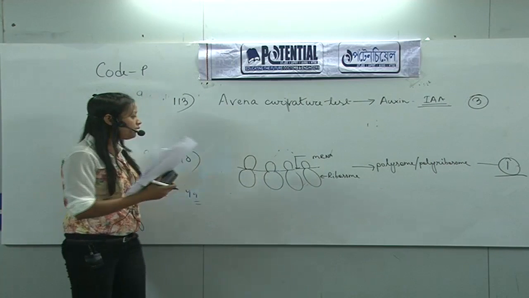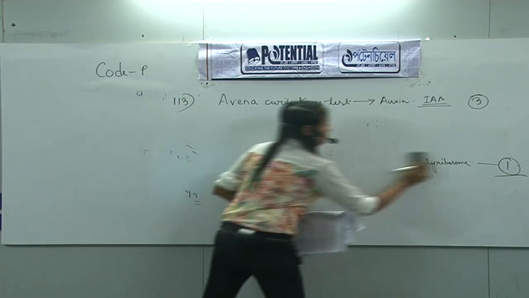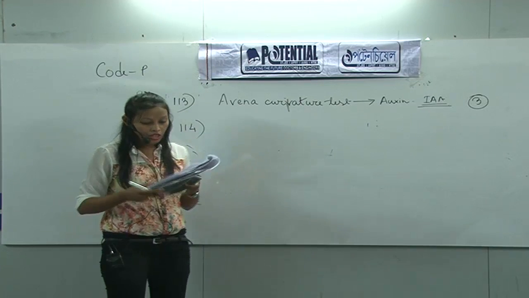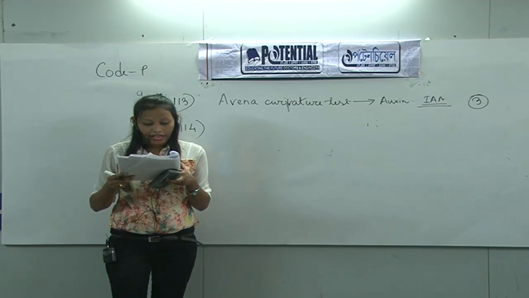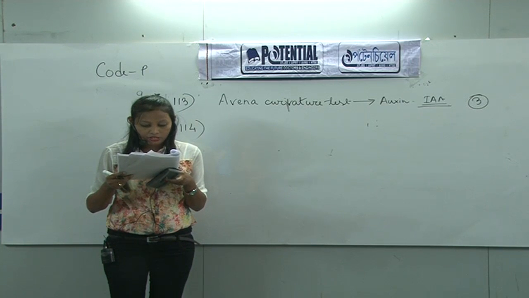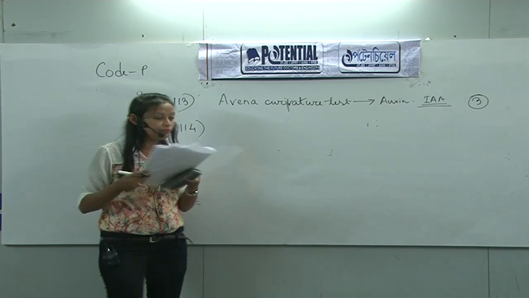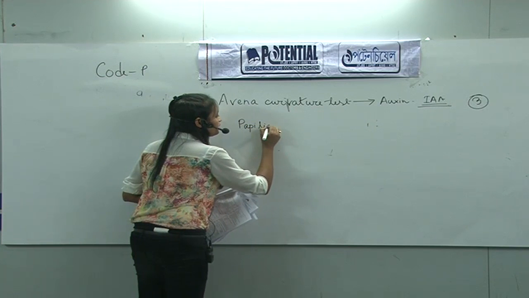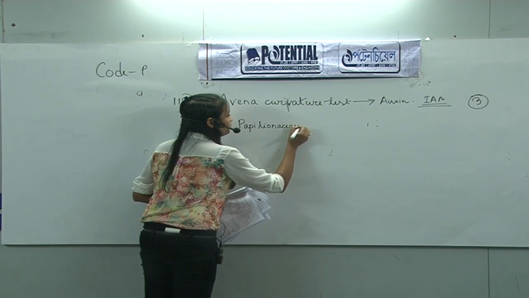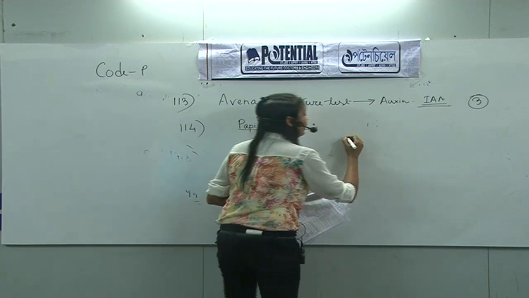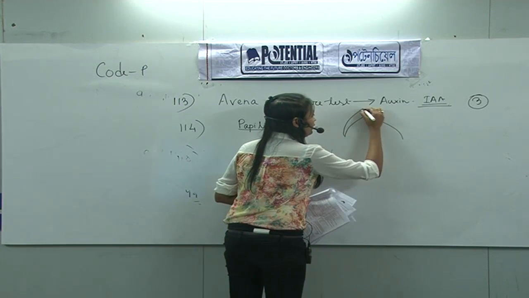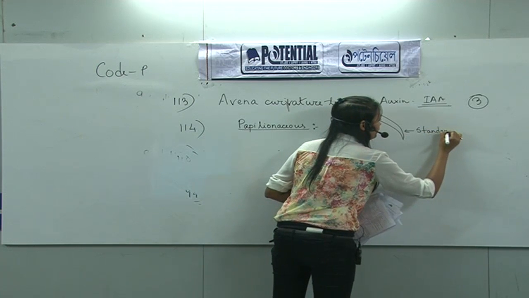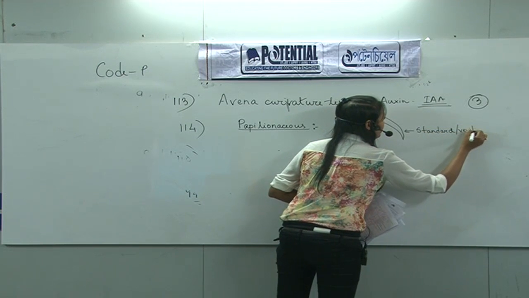Then the next question number 114. The question is: the standard petal of a papilionaceous corolla is also called. In a papilionaceous corolla, one of the petals is very large and is known as standard or vexillum.